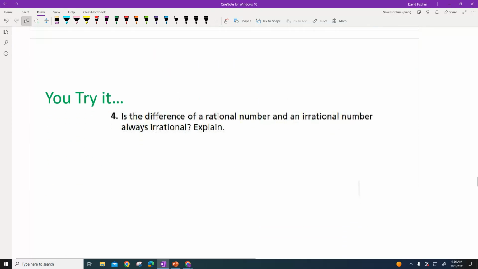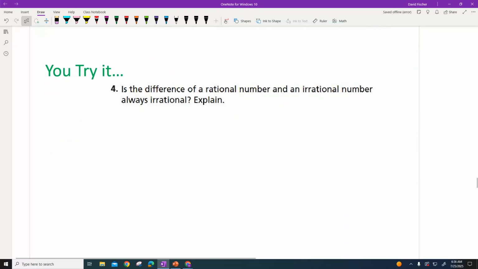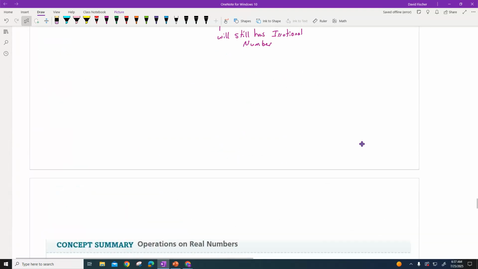Now, let's talk about this. Is the difference between a rational number and an irrational always irrational? So difference, you gotta know what that means. Give me your answer. And they say explain, so you might have an example there. This is the hard part, and this is the part that kids don't like. They know the answer, but they don't know how to explain it. So let's see how I did. Pause your video, give your answer. Your answer is probably not going to look exactly like mine, but it should be very similar. All right, let's see what I did.